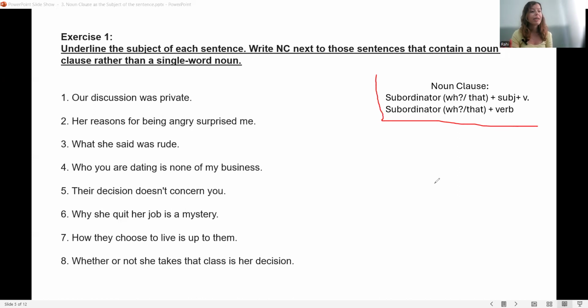As you remember, a noun clause starts with a subordinator. What is a subordinator? We said that a subordinator can be a WH question word or that, and then you have the sentence format after that, like subject verb or just the verb. And subordinators can be what, where, how, whose. So WH question word, as I said, or the word that.